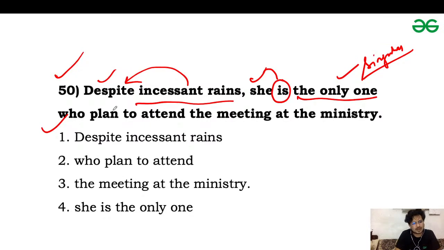So it should be "plans" in place of "plan". The verb is used according to the antecedent, and the antecedent is the only one. The only one means singular, so it should take a singular verb. So it should be "plans to attend the meeting at the ministry". So the error was in the second part. It should be "plans" in place of "plan".